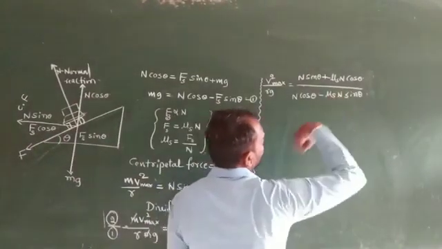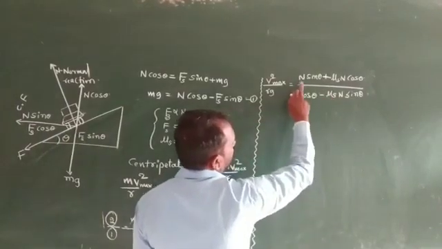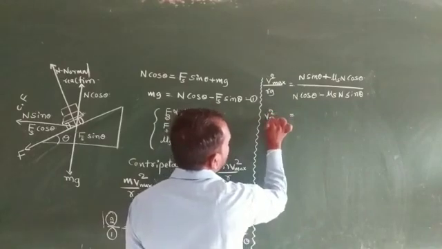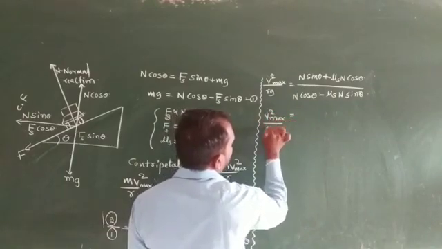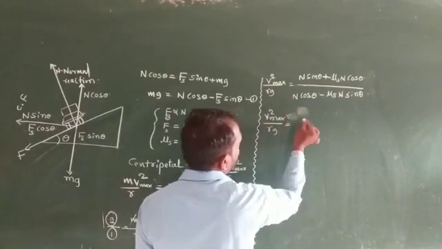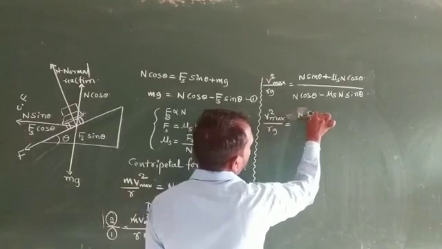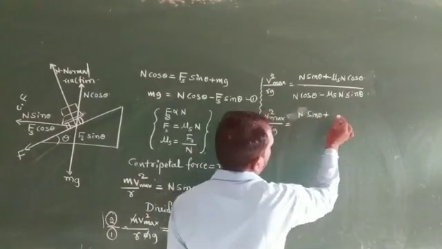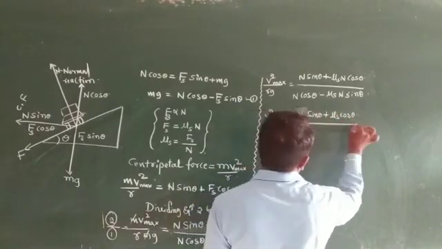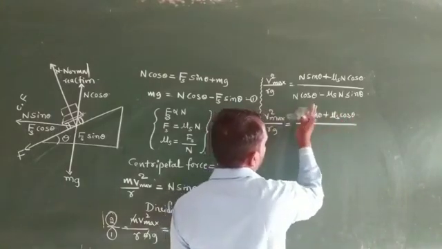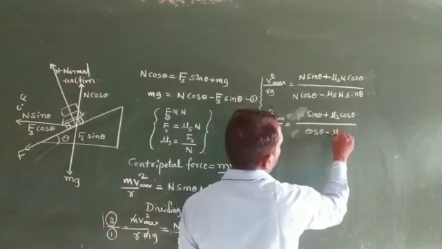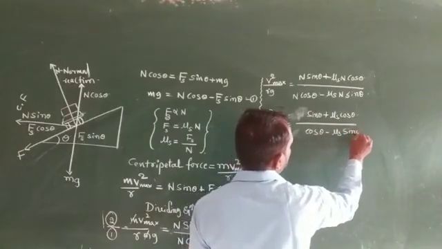So N value gets cancelled. So here v square maximum divided by Rg is equal to sin theta plus mu s cos theta divided by cos theta minus mu s sin theta.